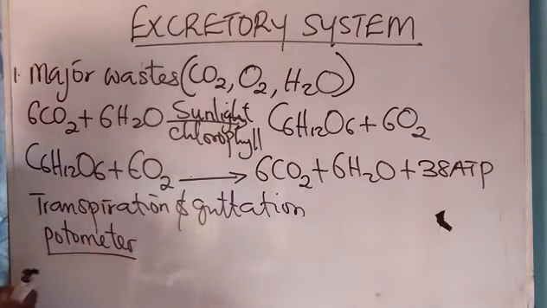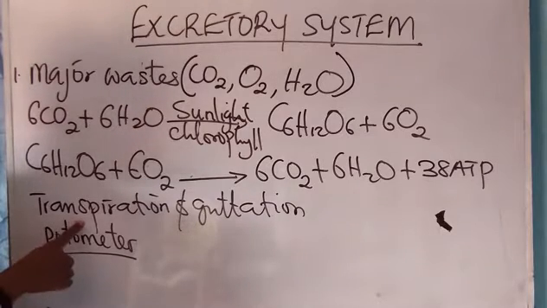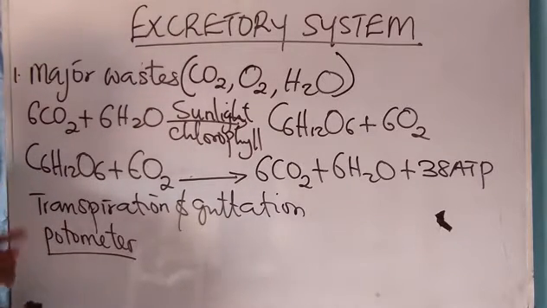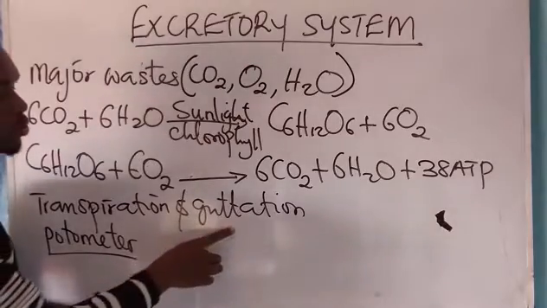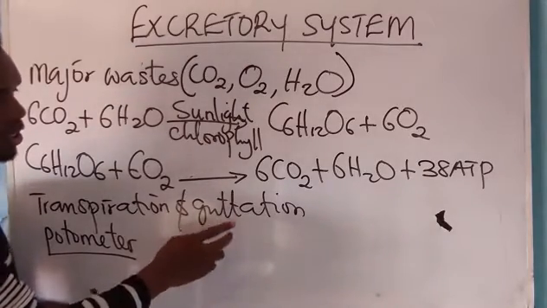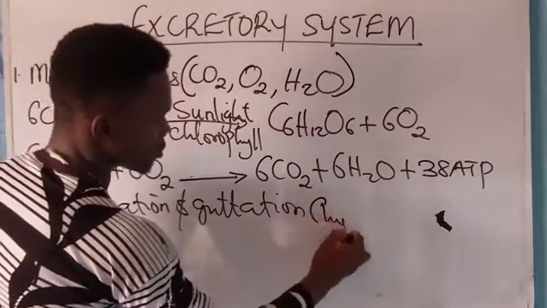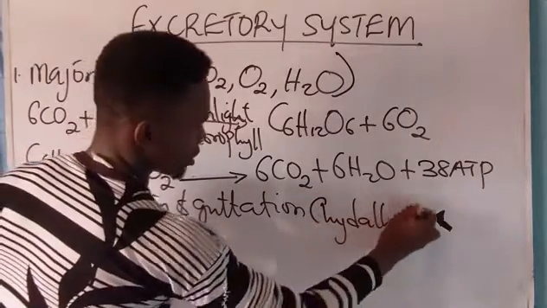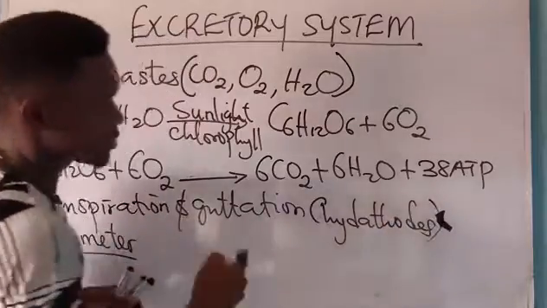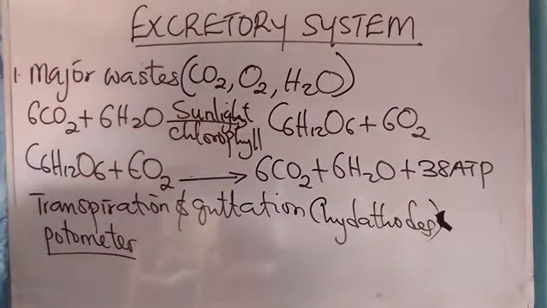When a plant loses water in the form of vapor, we call it transpiration. But when a plant loses water in the form of liquid, we call it guttation. Take note of that. And hydatodes are associated with guttation.